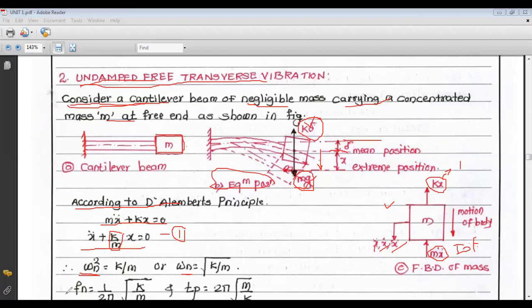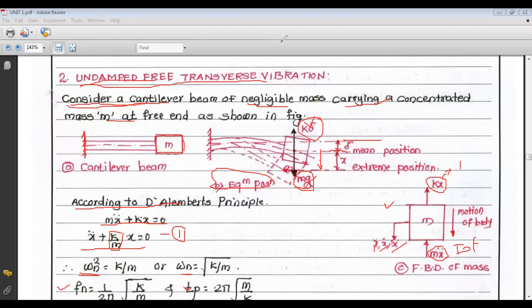Similarly, the natural frequency Fn is equal to 1 upon 2 pi square root of k by m, that is omega n upon 2 pi. And the time period Tp is the reciprocal of frequency, so it is 2 pi square root of m by k. So this is a simple undamped free transverse vibration example, that is the cantilever beam.